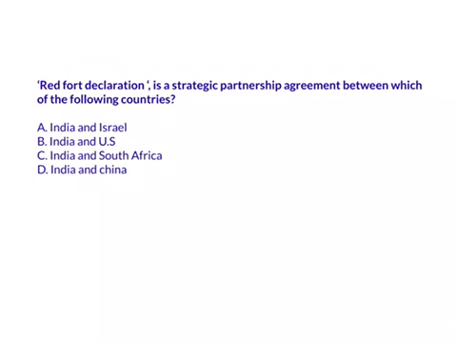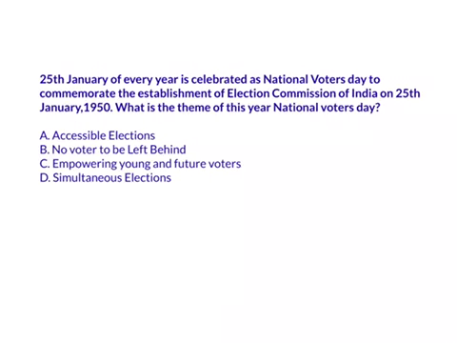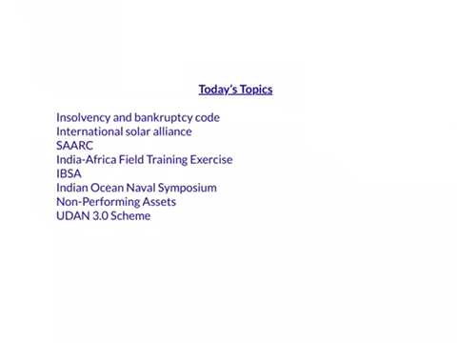First, we'll see answers for yesterday's questions. Red Fort Declaration is a strategic partnership agreement between which of the following countries? It is C, both India and South Africa. The next question is, what is the theme of this year's National Voters' Day? It is "No voter to be left behind." B is the answer. And these are all the topics that we are going to cover in today's video.